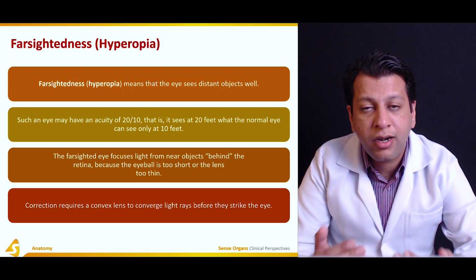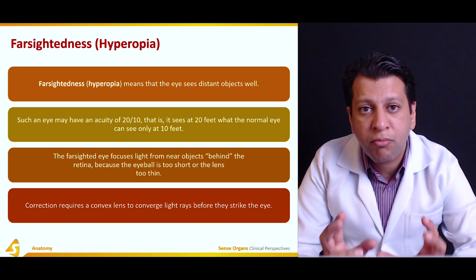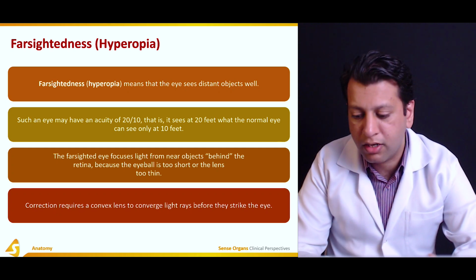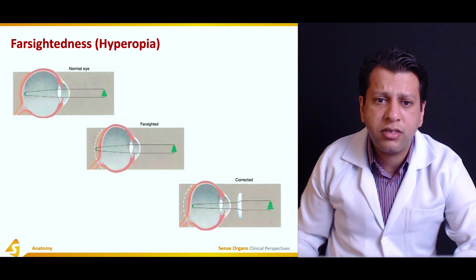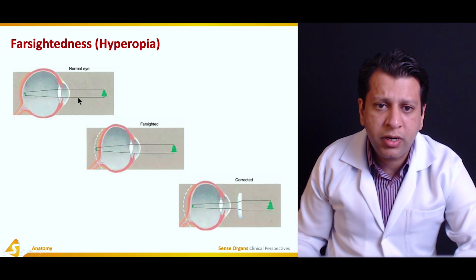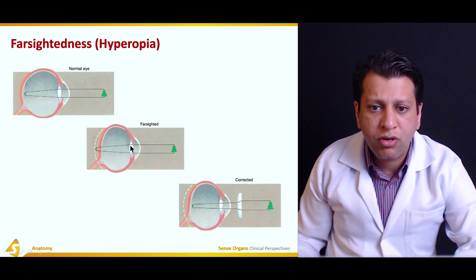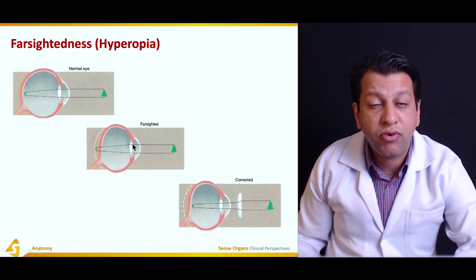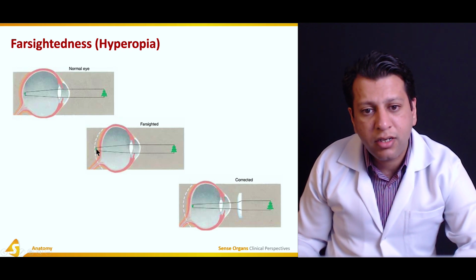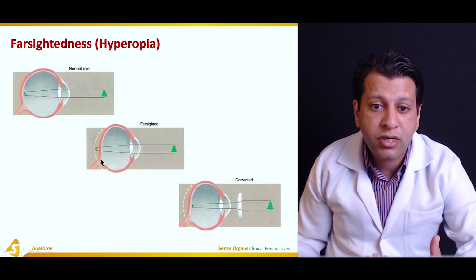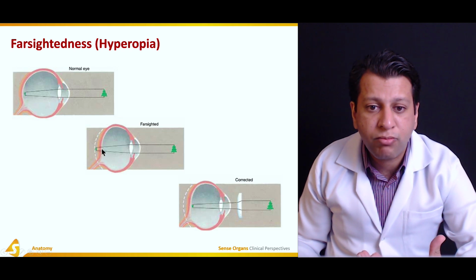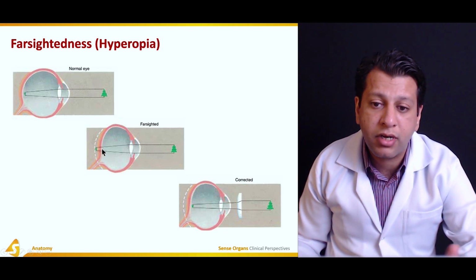The light rays from nearby objects are usually diverging, so the lens needs to become more convex to converge them onto the retina. This is the example. If the tree is near, the light rays would be diverging from a close-by object. So if the lens cannot contract as hard, for example in old age, the image is actually formed behind the retina. Actually, there is no image formation, which results in poor visual acuity because the image cannot be formed on the retina.